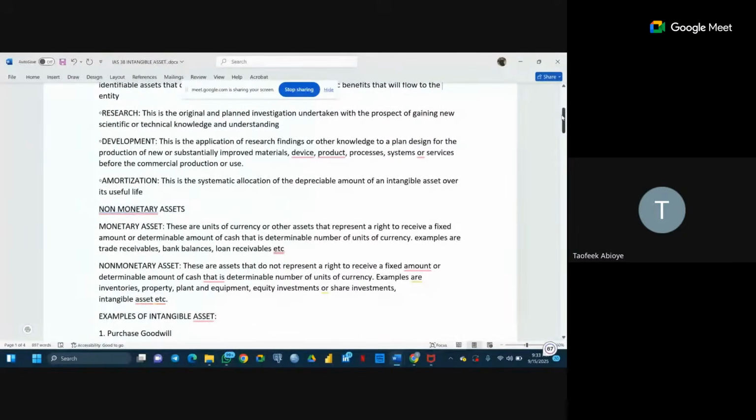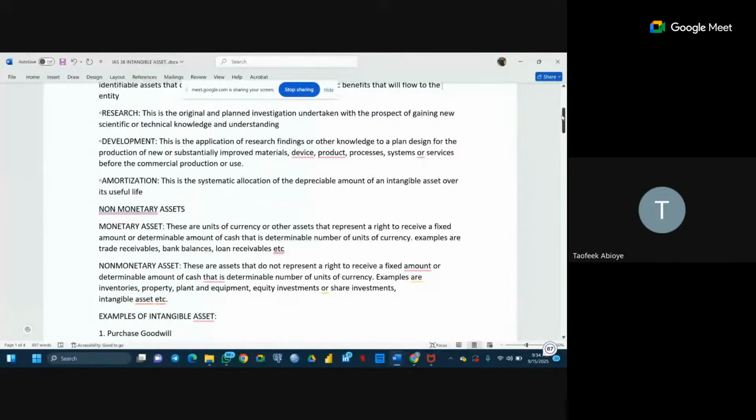So what we are trying to understand is that when we talk about monetary assets, these are substances that represent the right of the organization to receive an inflow in terms of a unit of currency. An example of them, we have the trade receivables.